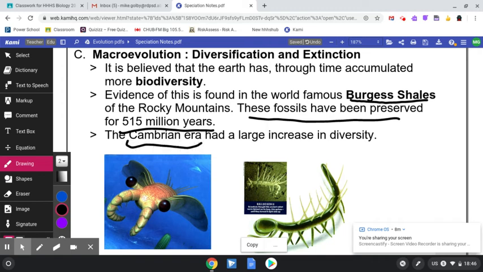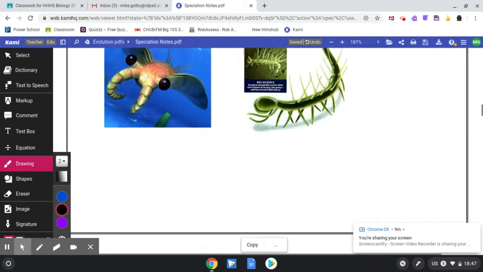So a lot of biodiversity along the equator, the most on our planet, but more and more biodiversity is being shown, especially in the Rocky Mountains, just due to fossils being found in the last 515 million years since this era. All right, so moving on.